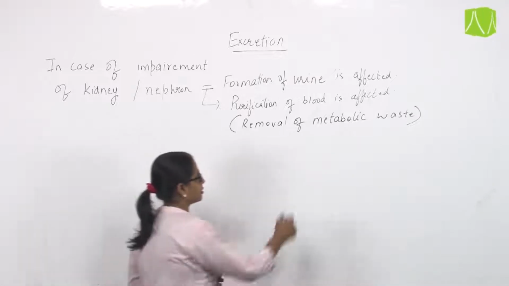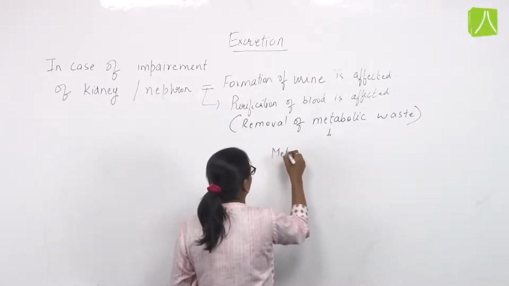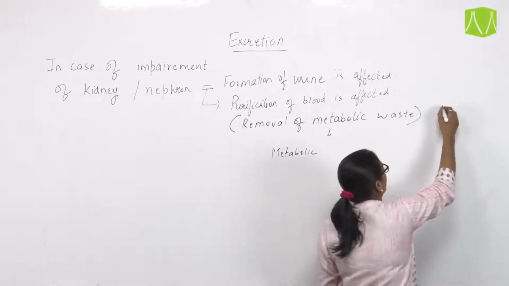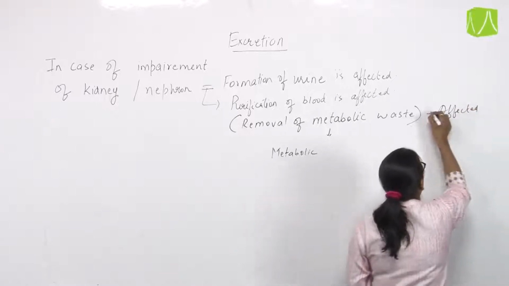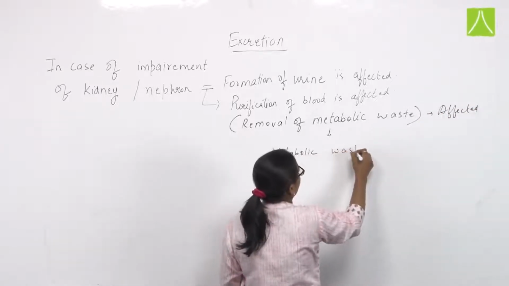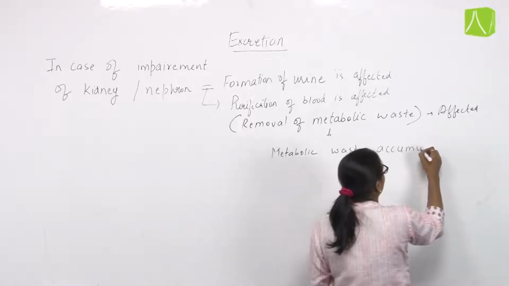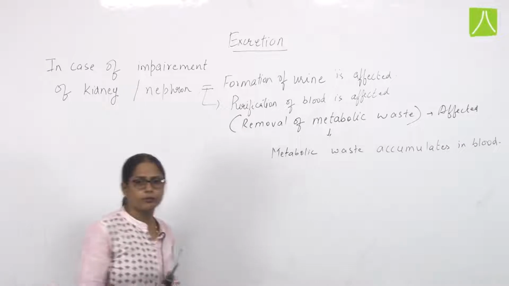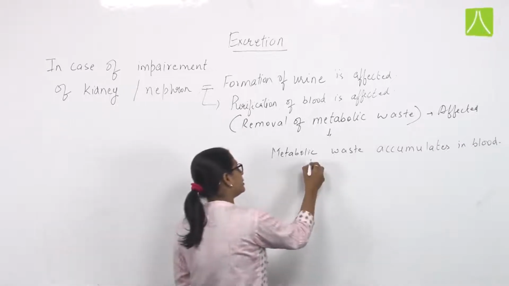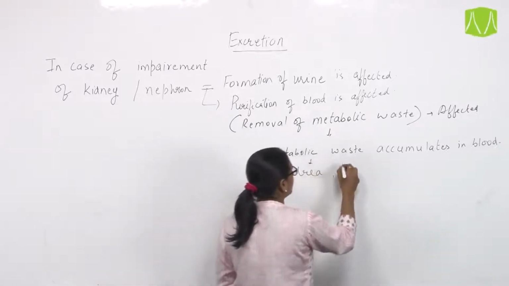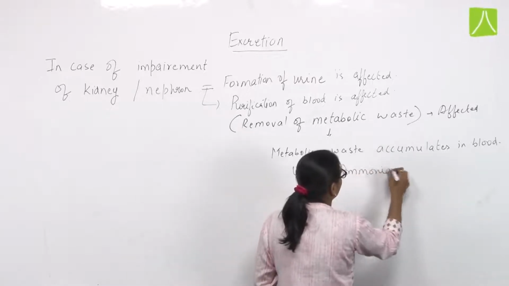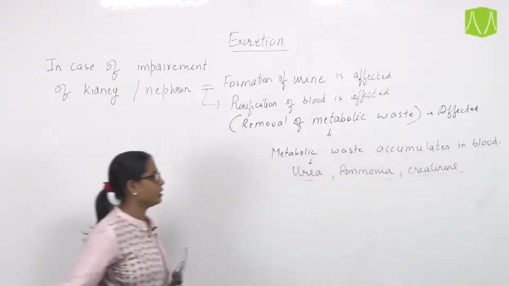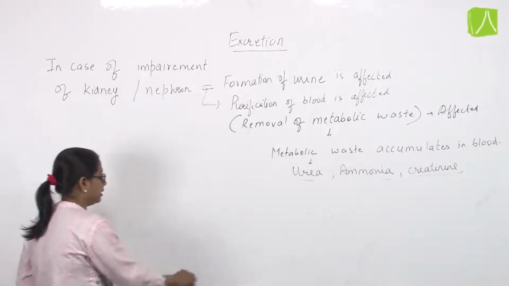The metabolic waste will accumulate in the blood, and the major metabolic wastes in human beings are urea, ammonia, and creatinine. These are the major metabolic wastes that will accumulate in the blood.